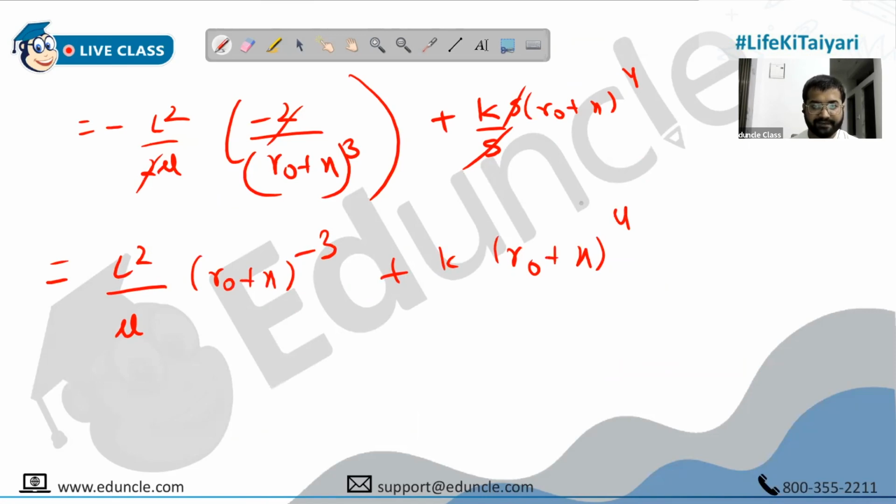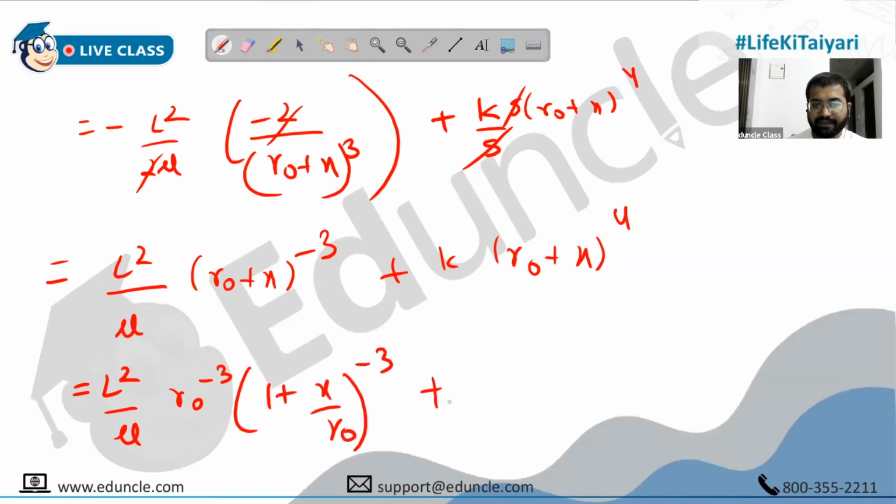What should we do after this? Binomial expansion. Very good. Yes, because they have mentioned that x is very small. So all we will do is take r naught common. This becomes r naught raised to minus 3, then we have 1 plus x upon r naught the whole raised to minus 3. Similarly, let's take r naught common, r naught raised to 4, so we are left with 1 plus x upon r naught the whole raised to 4.